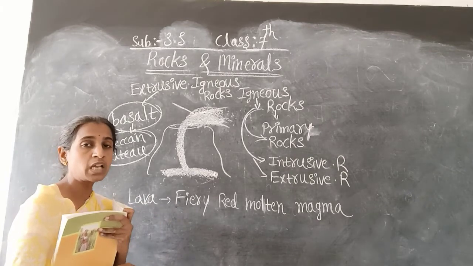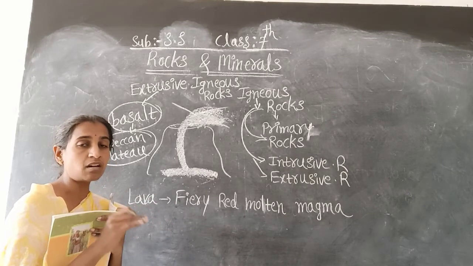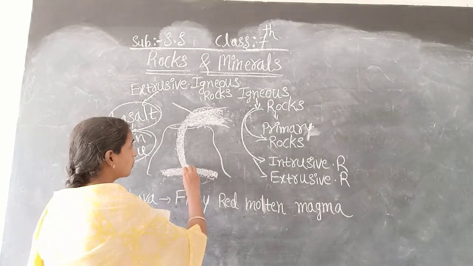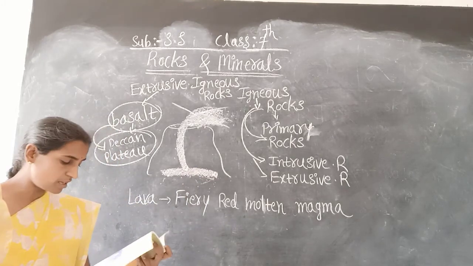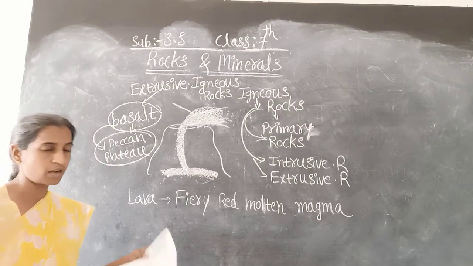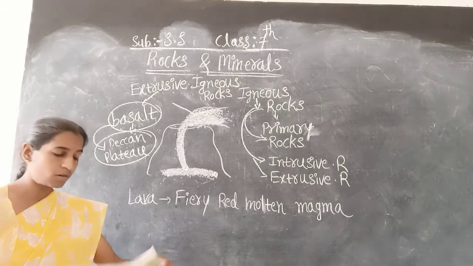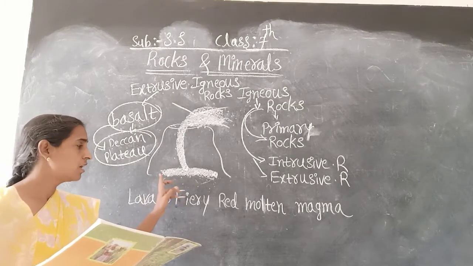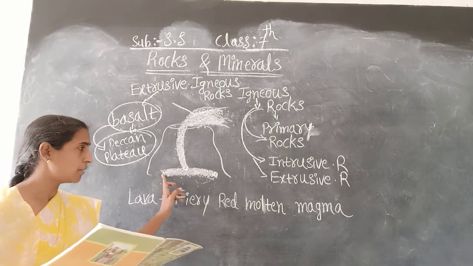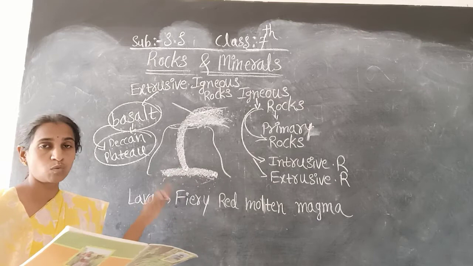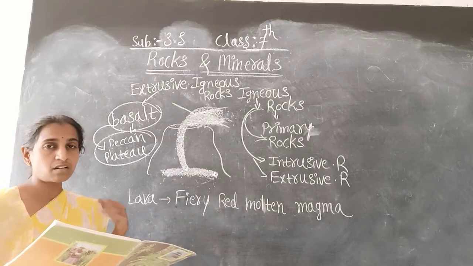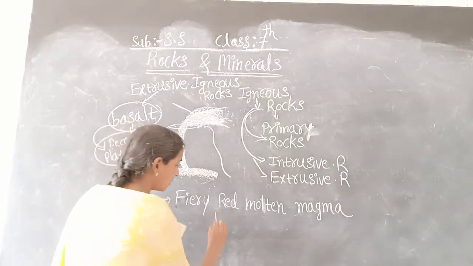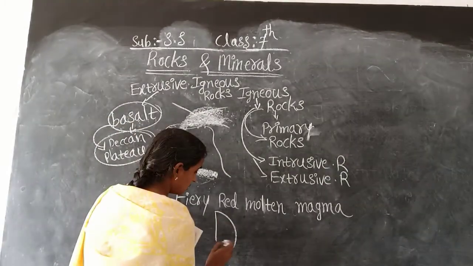So the molten magma cools down. Where does it cool down? Deep inside the earth's crust. Okay, when the molten lava cools, sometimes molten magma or lava also, sometimes the molten magma cools down, yes, sometimes this molten magma cools down deep inside the earth's crust. I will show you here. Okay, look at here.